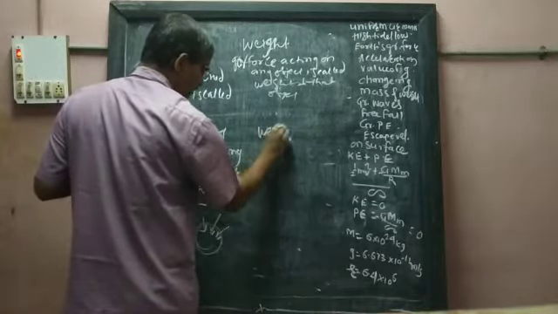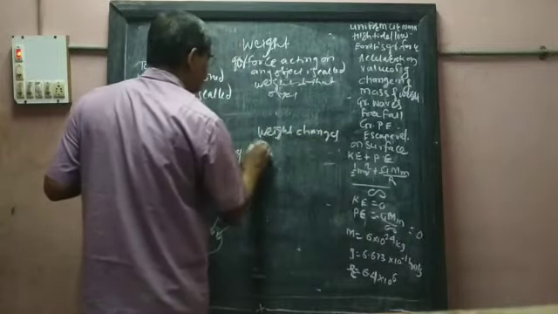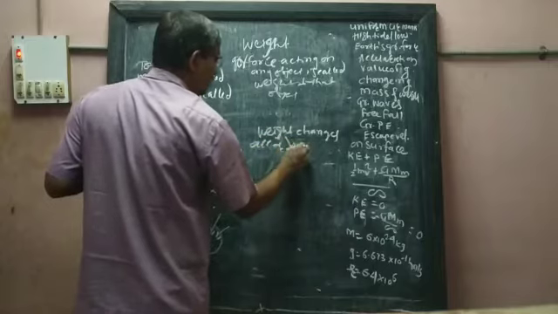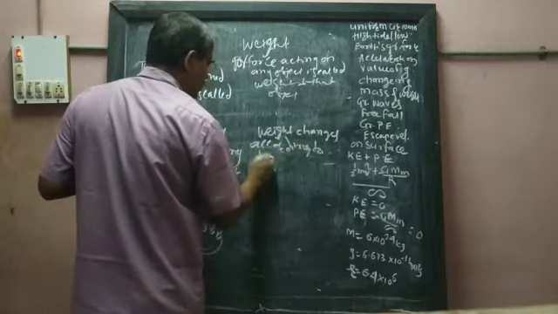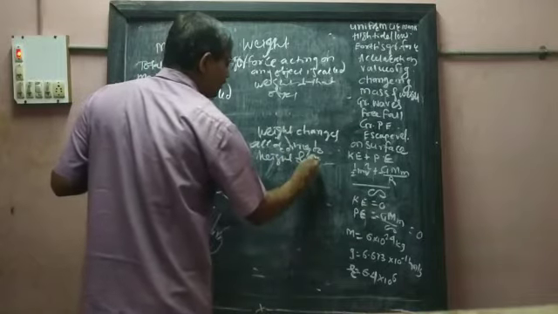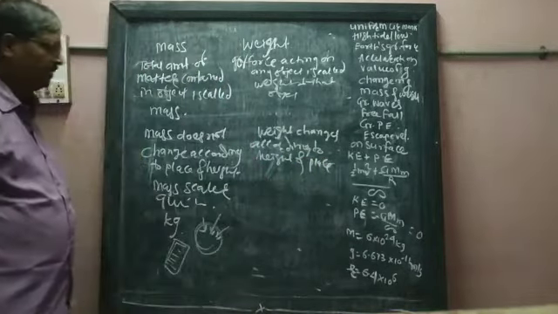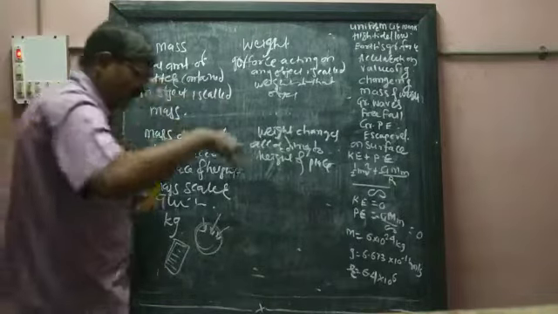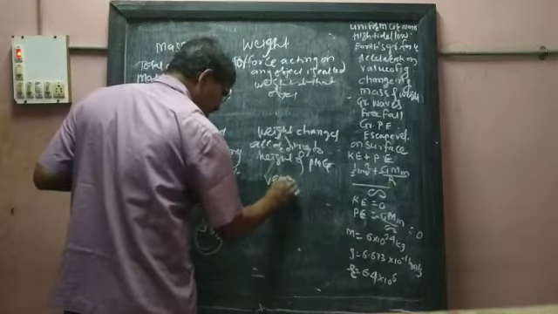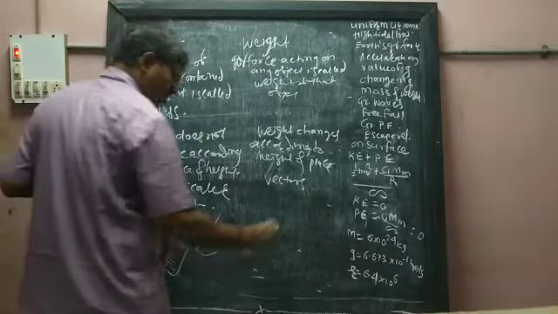Weight changes according to height and place. When a force is acting, it is a vector quantity, which means direction is the most important thing. So weight is a vector quantity.